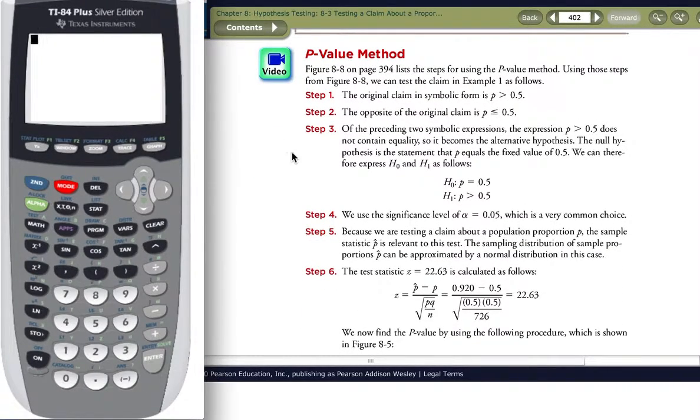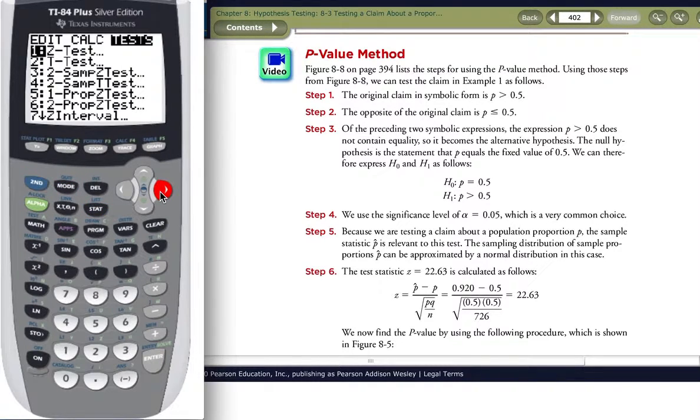So consider our test. We have the alternative hypothesis and the null hypothesis stated here. And so to get started on the calculator, we'll press Stat, arrow over to Test, and here we will choose a 1 proportion z-test. So I'll select number 5.